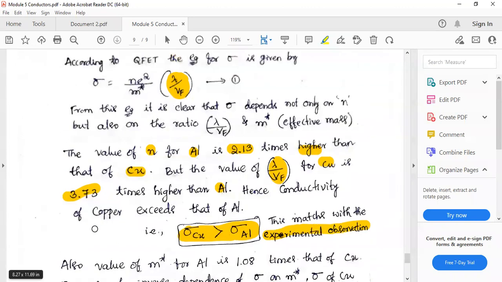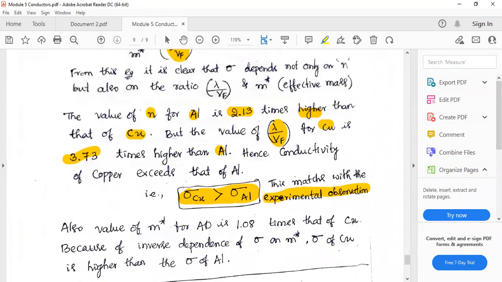Now I have finally revealed the truth behind using copper wires in domestic applications. We avoid aluminum, right? Aluminum has lesser conductivity, and that entire thing is explained by the sigma expression only.